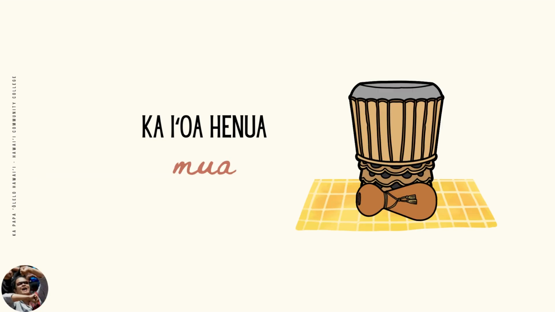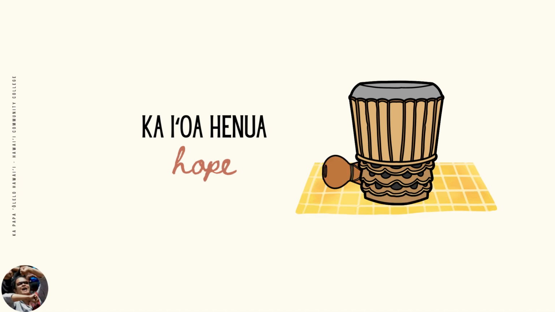For example, aia ka ipu i mua o ka pahu. The ipu is in front of the pahu. Aia ka ipu ma hope o ka pahu. And the ipu is behind the pahu.